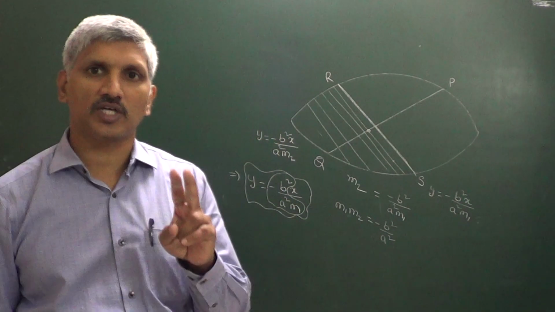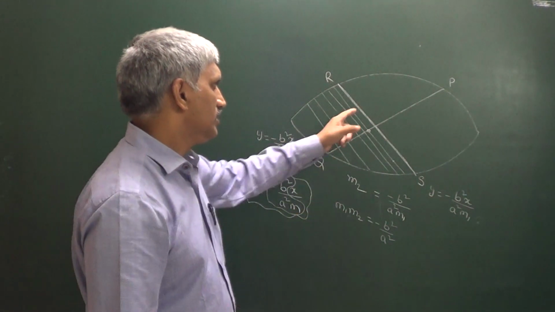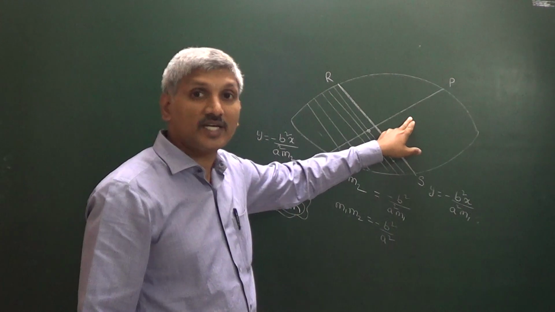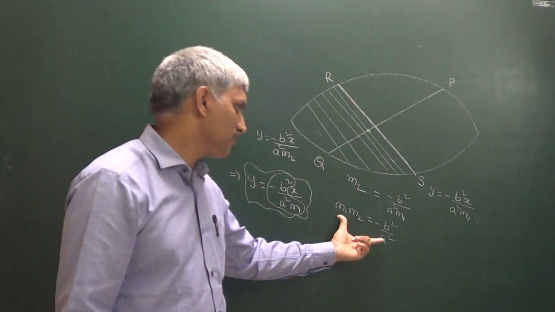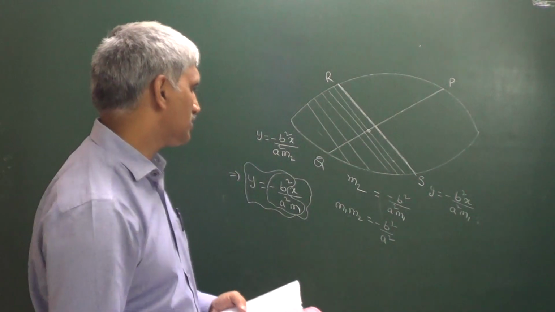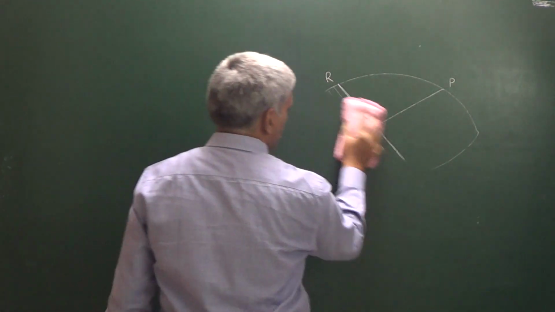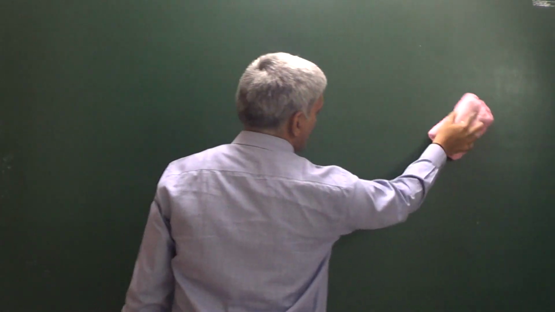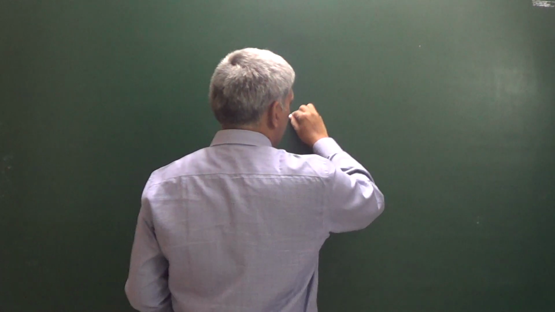So two diameters are said to be conjugate diameters if one bisects the system of parallel chords of the other. From that we got the condition m1 m2 is equal to minus b square by a square. So if two diameters are conjugate diameters, then we get the condition m1 m2 is equal to minus b square by a square.